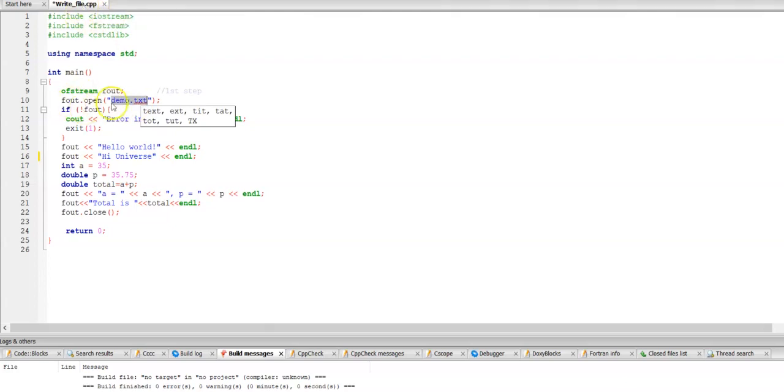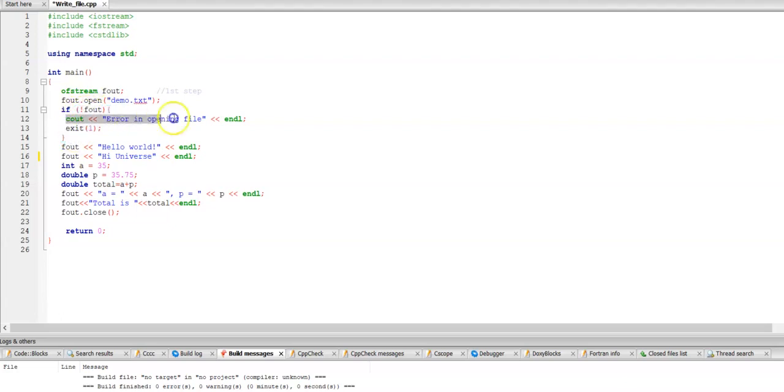After creating the file, the fout object returns true if it is able to create this file. So here I have done a kind of exception handling, that is I have written if not fout. That means if my compiler is not able to create the file, it will return false, and this condition will become true.